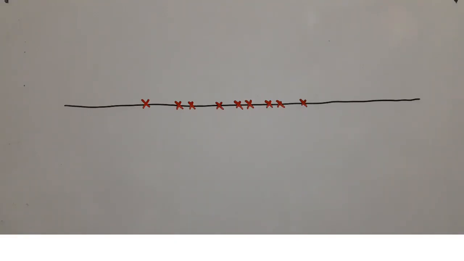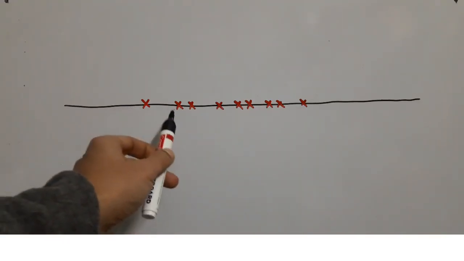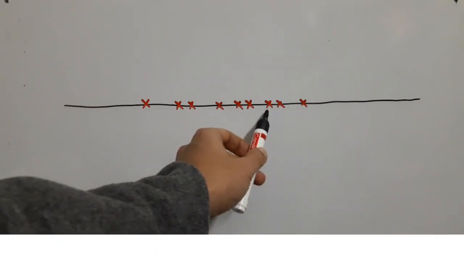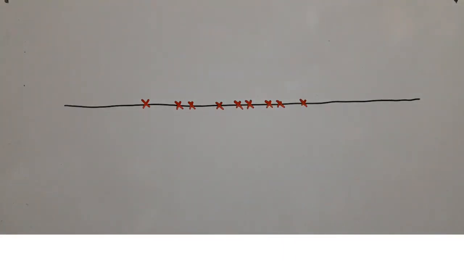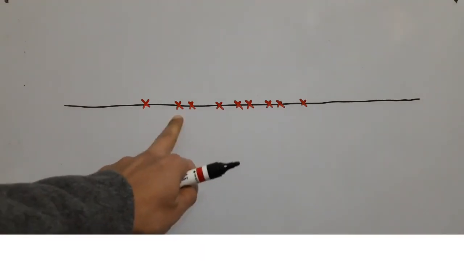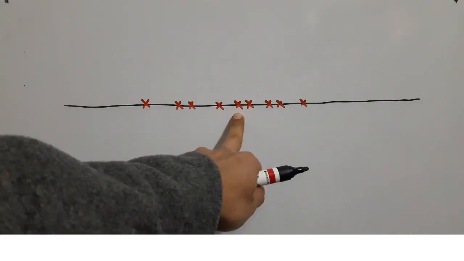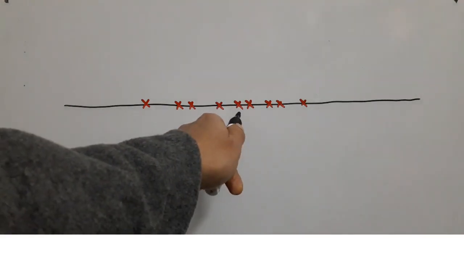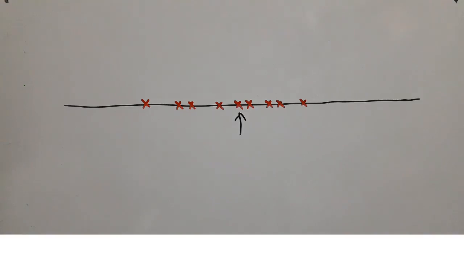Suppose I give you these points. How many? 1, 2, 3, 4, 5, 6, 7, 8, 9. And I ask you to find its median. Well, they are already ordered. So I will just count 1, 2, 3, 4, 5. This is the centralmost point. So this will be our median.